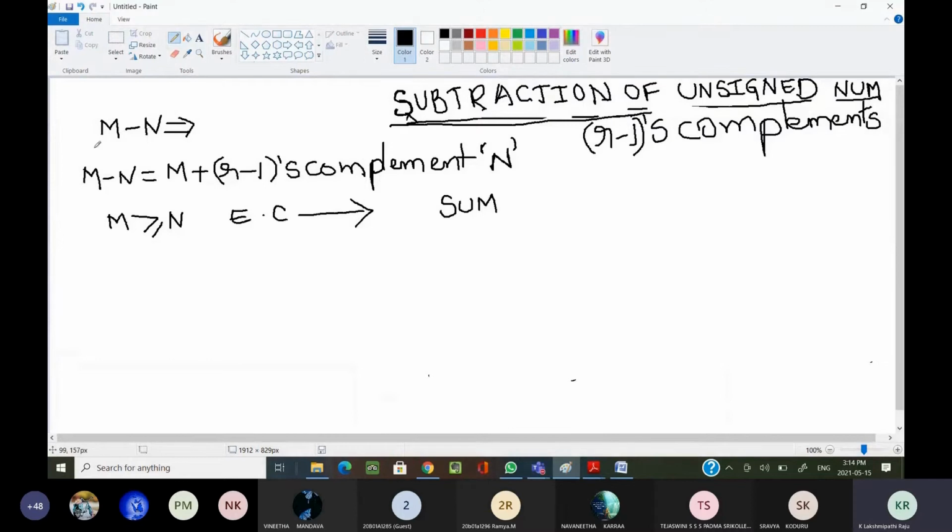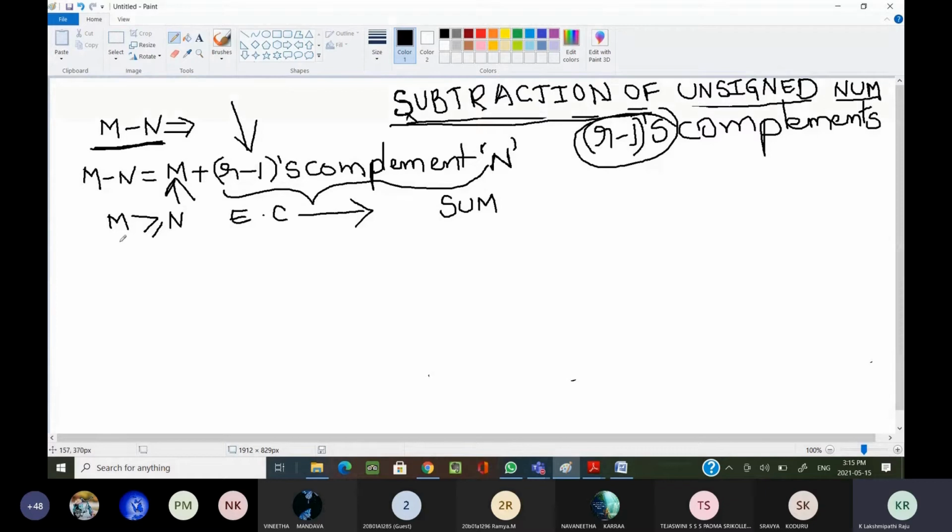Now, in order to perform subtraction of unsigned numbers by using r minus 1's complement, the same way how we are doing subtraction using r's complement of unsigned numbers, we are following the same procedure. In place of r's complement, we are calculating r minus 1's complement. Here also we are adding the minuend m to the r minus 1's complement of the subtrahend.